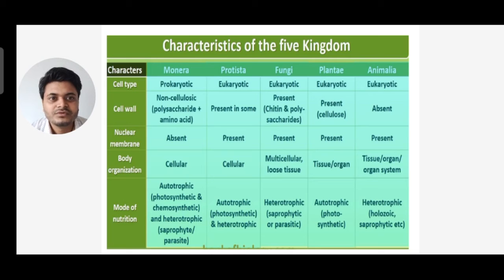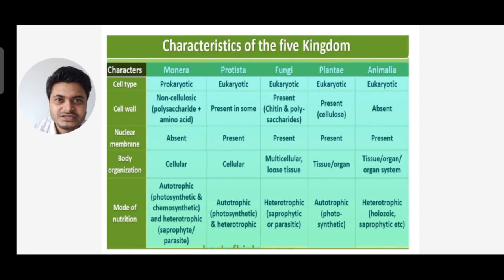Under Monera, we find the autotrophic mode of nutrition, performed by photosynthetic and chemosynthetic methods, and a few are heterotrophic also, which include saprophytes and parasites. So in Monera we find both autotrophic and heterotrophic modes of nutrition: under autotrophic, photosynthetic and chemosynthetic methods, and under heterotrophic, saprophytic and parasitic methods.